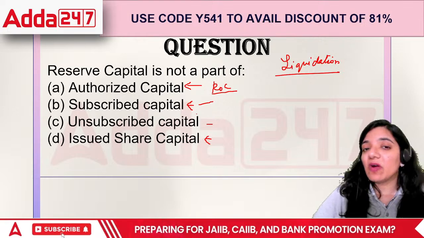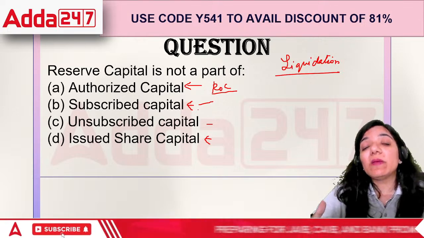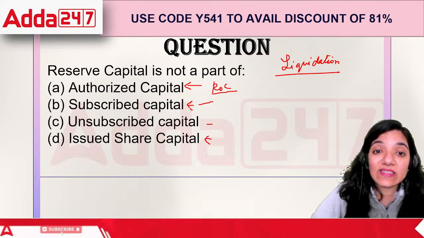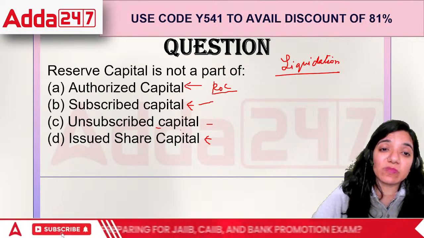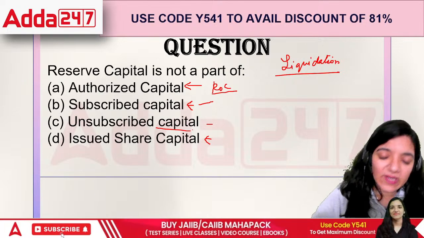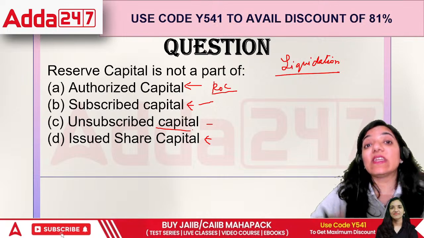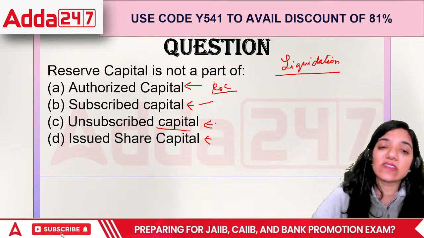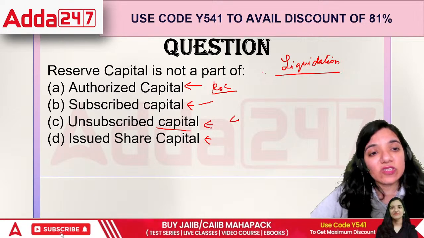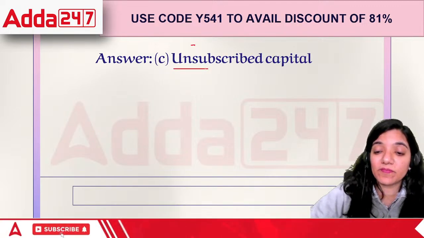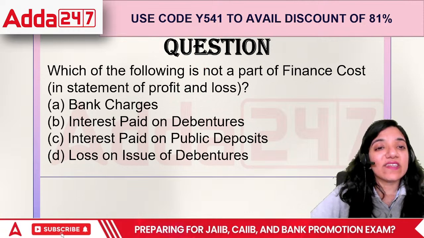But this amount is something that we are not calling people to pay right away. We are saying that wait now. That is called unsubscribed capital. The capital where the amount is not taken up yet, right? If this amount is not taken up yet, we cannot ask this amount at the time of liquidation at all. At the time of need, how can we ask them? So in this case, the correct answer is unsubscribed capital, right?